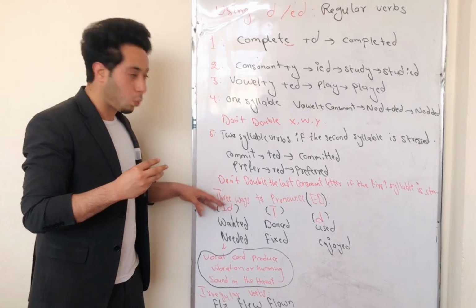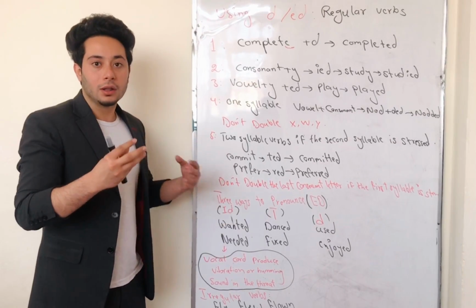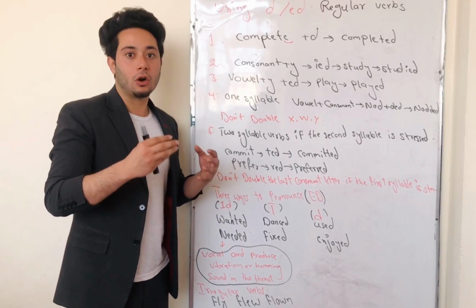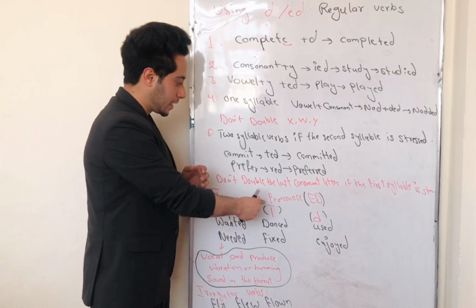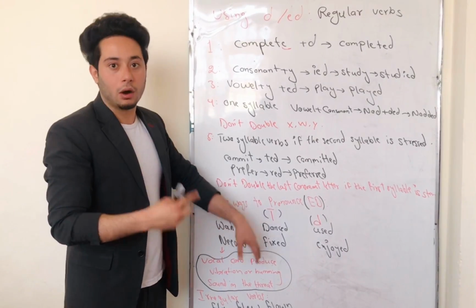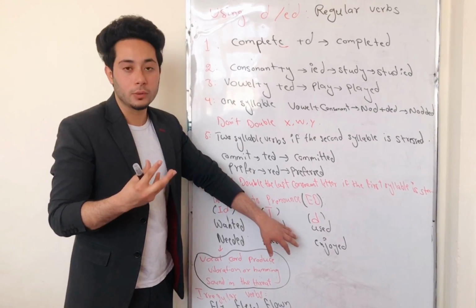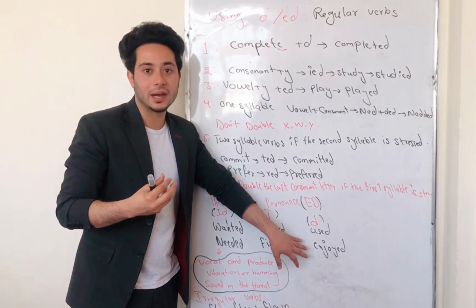For example, wanted and needed. Also, we can pronounce the ED at the end of our verbs as T. For example, danced, fixed. Also, we can pronounce ED at the end of our verbs like D. For example, used and enjoyed.